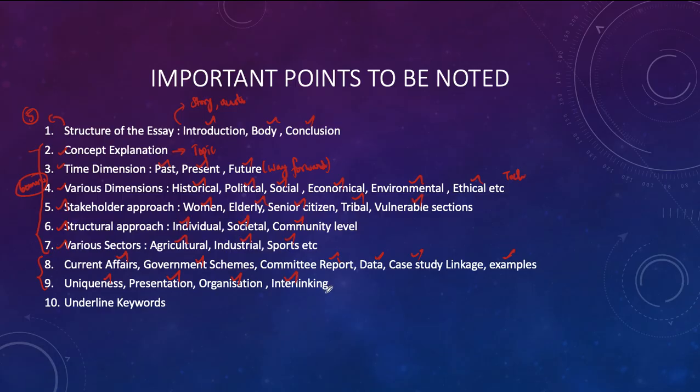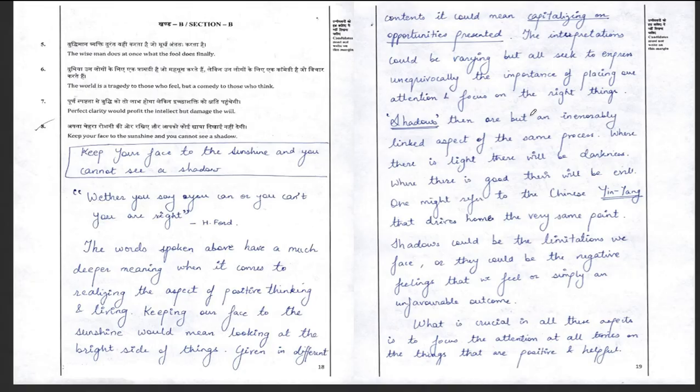And interlinking, what I mean is you should interlink your essay with various dimensions, various topics, various issues which are happening in society. And underlining keywords is also a most important thing. So for doing this, point number 8, 9 and 10, you will be allotted another 20 marks extra. So overall, if you do all these things that I have listed in this particular column, you will easily get 85 marks out of 150 marks. And I would say that is the maximum mark you can fetch in the UPSC essay paper. So, okay students, now let's go and analyze how Rank 3, Dongre Archit Parag, has approached the essay.